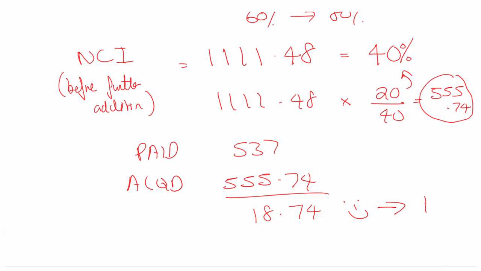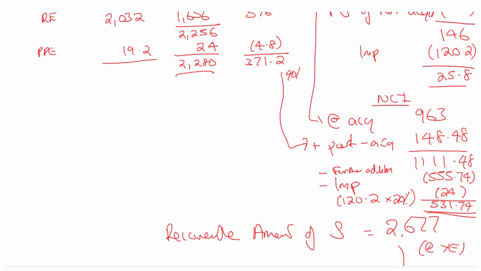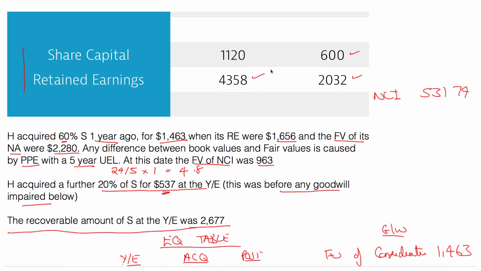Okay, but we don't put that gain to the income statement. That gain goes to reserves, so I'm going to put the 18.74 to reserves. You could put it to other reserves. I'm going to put it to retained earnings so that I can finish off the question. So retained earnings, I want all of H, which as normal is the 4358.